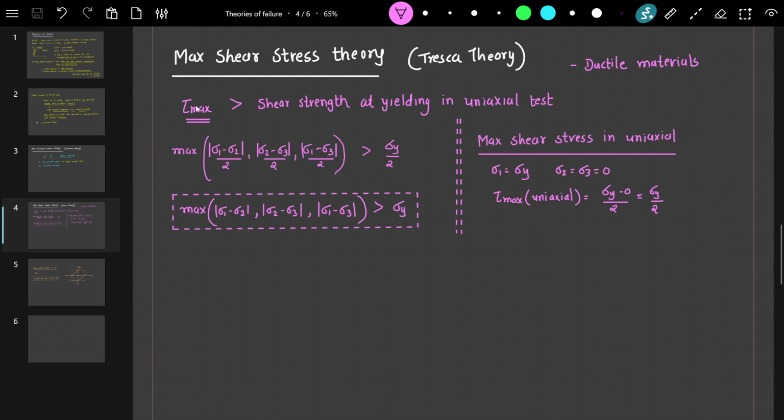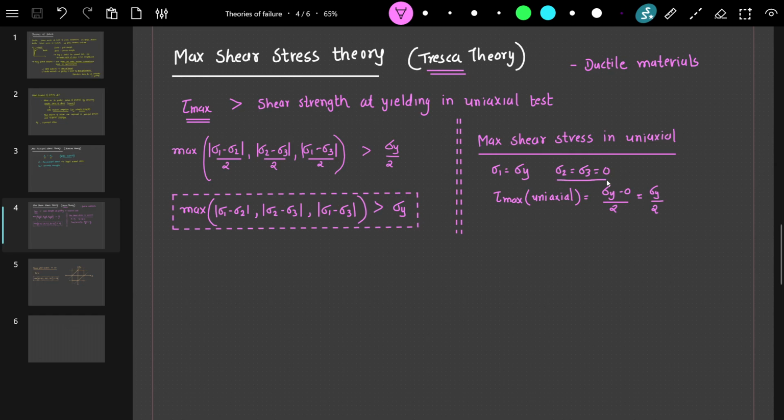Maximum shear stress theory, which is also called Tresca theory, is one of the two popular theories of failure for ductile materials. This theory states that failure occurs when the maximum shear stress at a point in a material exceeds the shear strength of the material in a uniaxial tensile test. So let's see this one first: maximum shear stress in the uniaxial test.